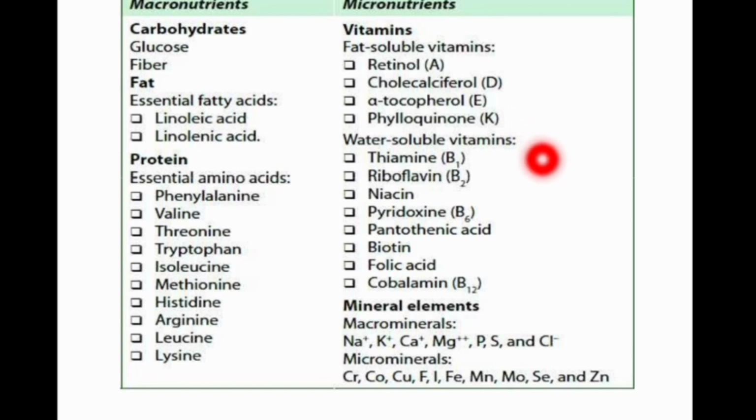And water soluble vitamins are thiamine B1, B2 riboflavin, niacin, pyridoxine, pantothenic acid, biotin, folic acid, and vitamin B12 is cobalamin. The minerals are macrominerals and microminerals.